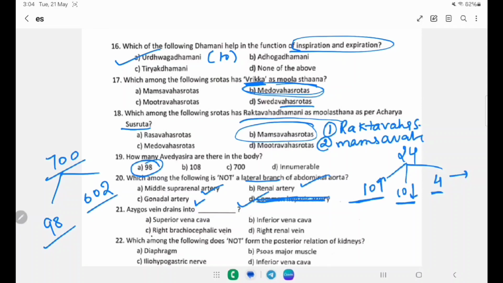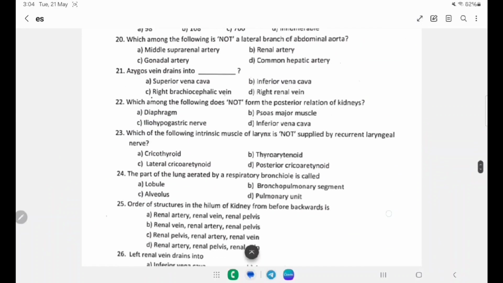Azygos vein drains into: A superior vena cava, B inferior vena cava, C right brachiocephalic vein, D right renal vein. So the azygos vein drains into the superior vena cava. Which among the following does not form the posterior relation of the kidney? Diaphragm, psoas major, iliohypogastric and inferior vena cava. This is a very direct question. The inferior vena cava obviously doesn't have any posterior relation to the kidney.